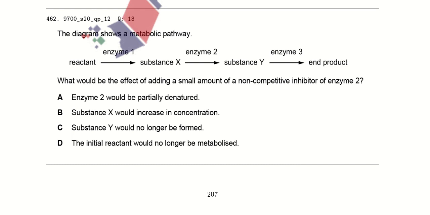Some of the active sites of the enzyme will be taken up by the non-competitive inhibitor, and as a result the amount of substrate will increase. Enzyme 2 acts on substance X. So if we add the non-competitive inhibitor at that point, then the amount of substance X will increase. So option B here is the right answer.